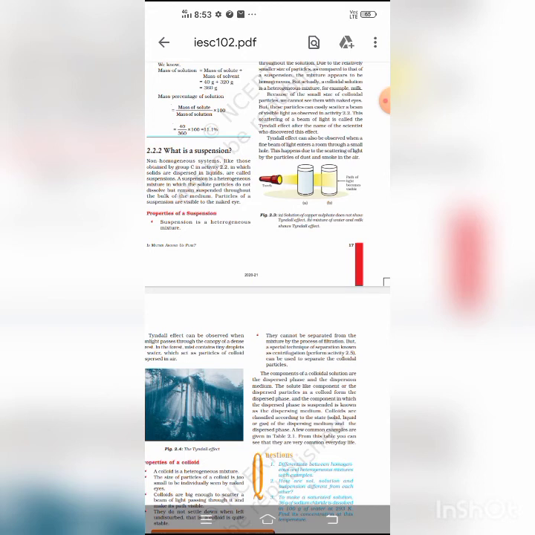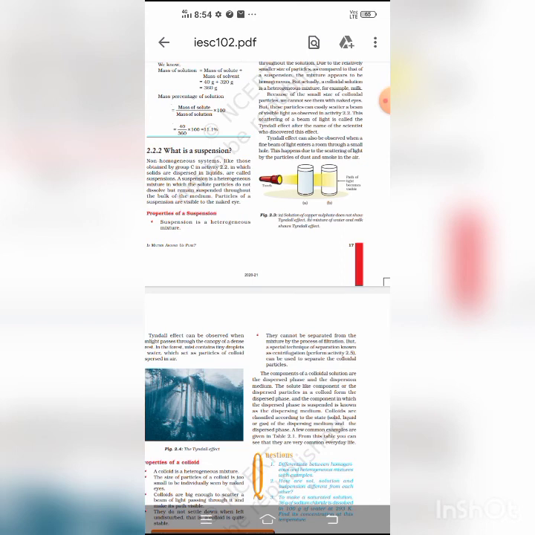In a physical change, it is a temporary change, but a chemical change is a permanent change. A physical change is reversible, but a chemical change is irreversible. In a physical change, the original form of the substance can be regained by simple physical methods, but in a chemical change, the original substance cannot be obtained by simple physical methods. So these are the very common properties of physical change and chemical change.